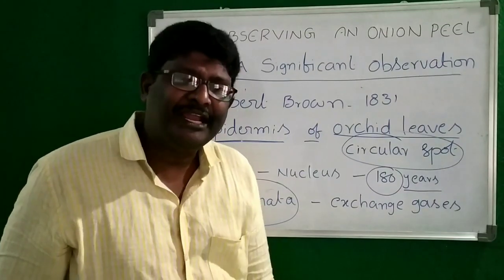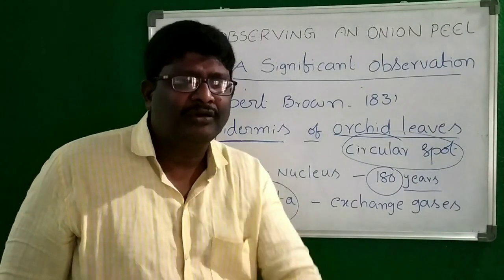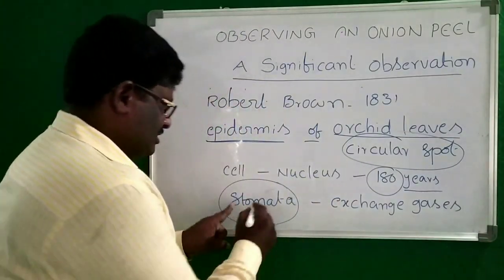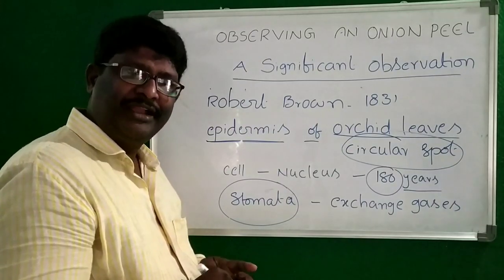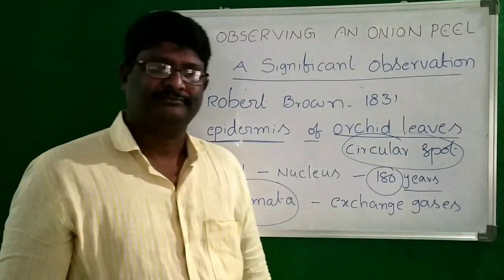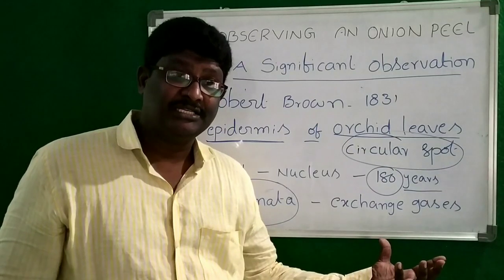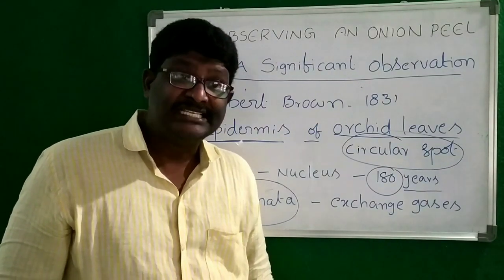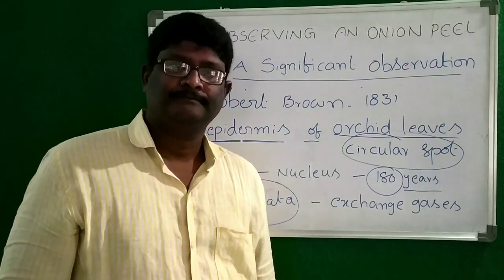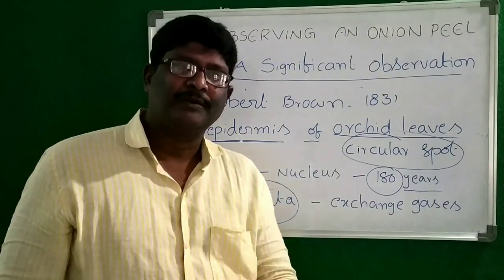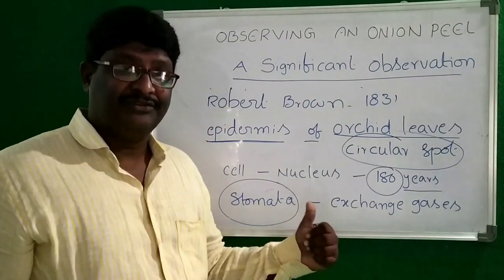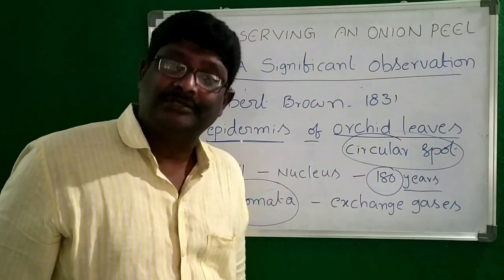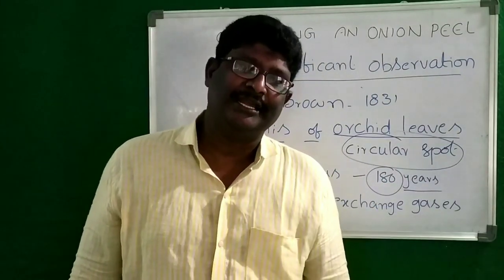What is the great significance of Robert Brown? He found the nucleus as well as the stomata. So it is a significant investigation, a significant observation by Robert Brown. Because of this observation, nowadays we understand the cell very clearly.